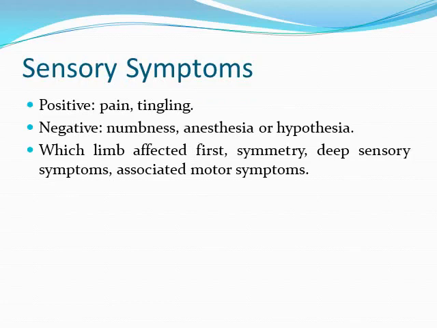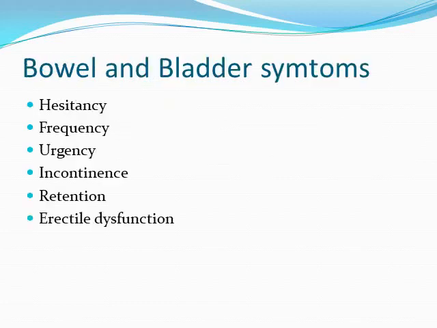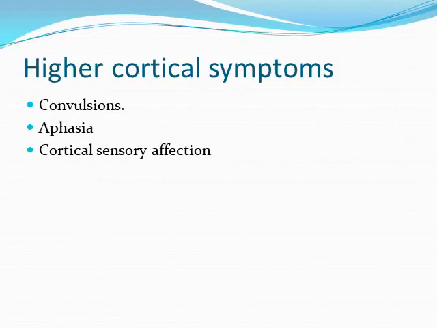Sensory symptoms may be positive, like pain and tingling, or negative, like numbness, anesthesia, or hypoesthesia. And we ask which limb is affected first, unilateral or bilateral, symmetrical or not, affection of deep sensation, and associated motor or sphincteric symptoms. Also, we ask about higher cortical symptoms like convulsions, aphasia, which means difficulty in formulation of speech, or if there is associated cortical sensory loss.